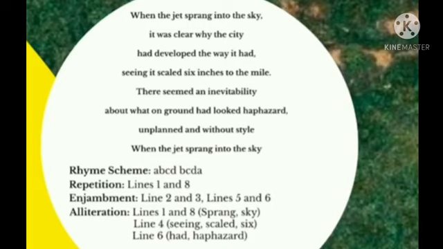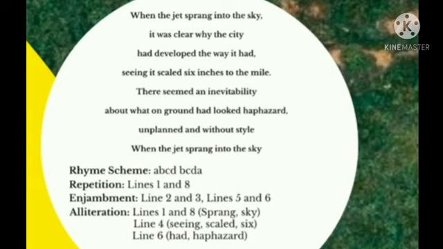In the 2nd and 3rd lines, you can see, "It was clear why the city had developed the way it had." It is a single sentence, but after city, there is no punctuation mark. The poet hasn't given any punctuation mark there. No full stop, no comma, no hyphen, nothing. So there we can see the poet has used the poetry device enjambment.